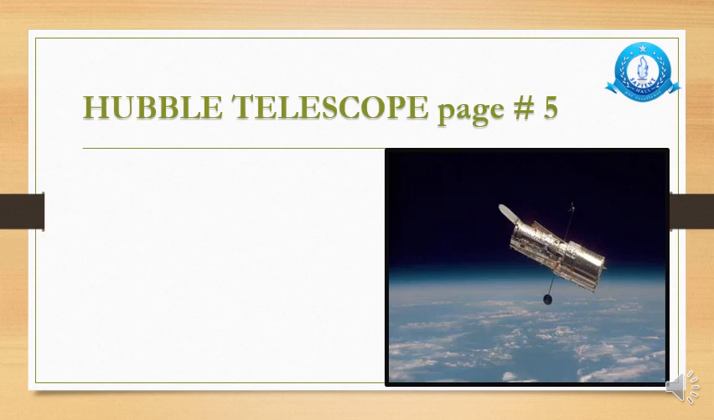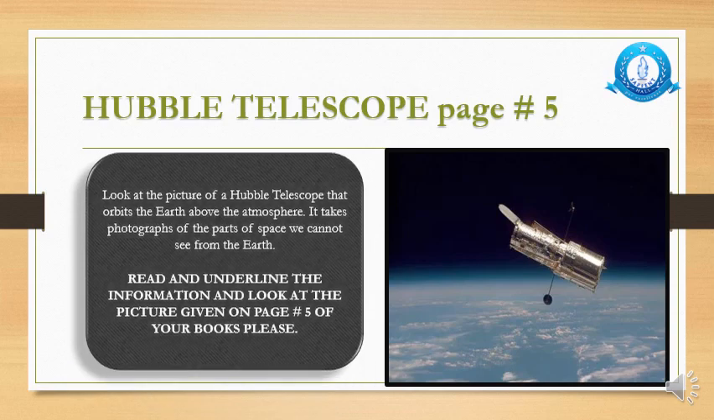So Hubble telescope was named after the American astronomer Edwin Hubble, who died in 1953, and this telescope was actually launched by NASA in 1990. Okay, what does this telescope do? It orbits the Earth above the atmosphere, and different views of the universe are very clear with the help of this telescope.